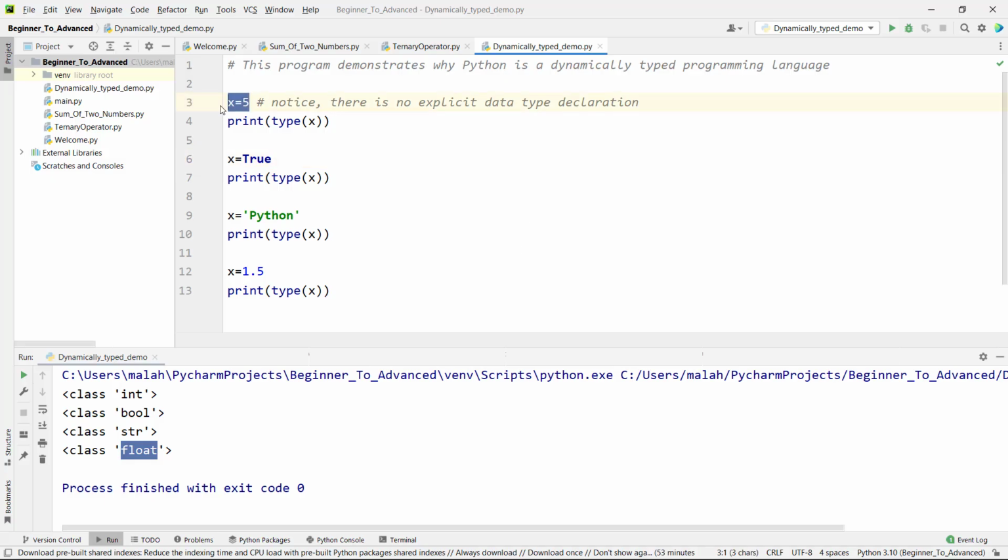That is, we are not required to declare the data type explicitly. Whereas C, C++, Java, C#, .NET, etc. these are statically typed programming languages. That is, we have to declare the data type explicitly. In dynamically typed languages, we are not required to declare the data type explicitly. Depending on the values we assign to the variables, the type will be auto considered. So that is called a dynamically typed programming language.